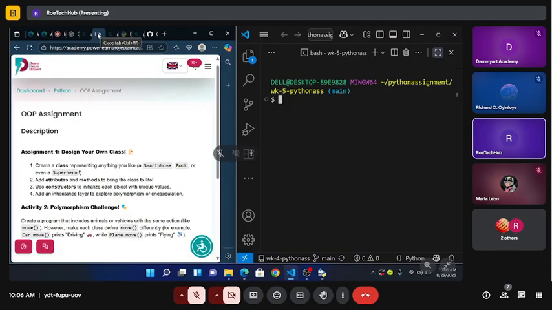Initialize each object with unique values, and also you can add an inheritance. Okay. So this is actually very easy.